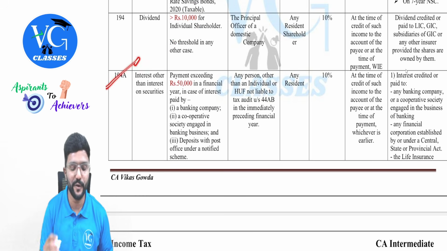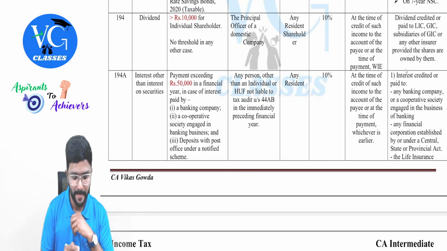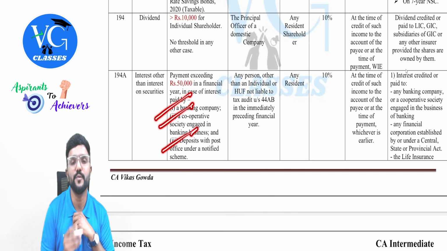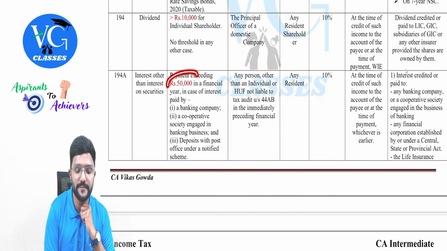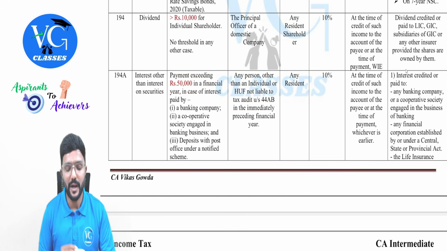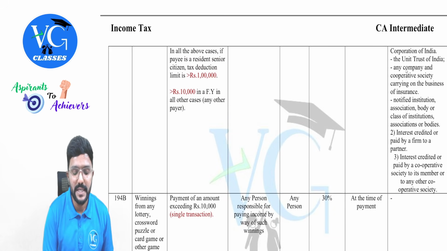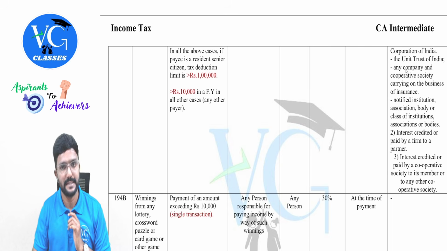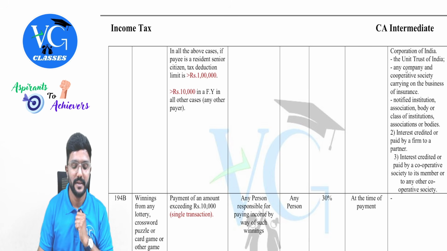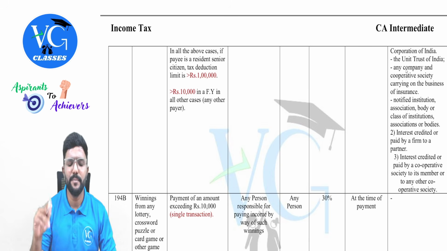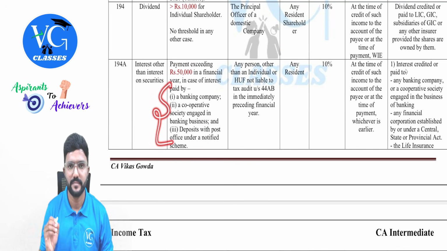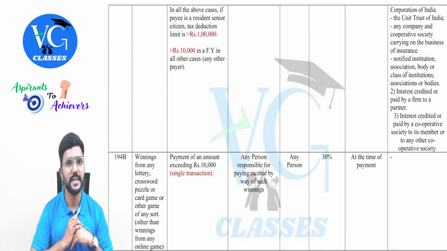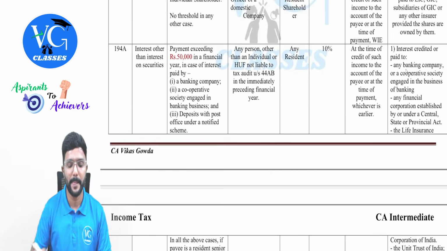Then in 194A also, the threshold limit has been changed. If interest is paid by a banking company, cooperative bank, or the post office, the threshold limit applicable is 50,000. If the account holder is a resident senior citizen, then instead of 50,000 it is 1 lakh. Is that clear? If the interest is paid by any other person other than them, then the threshold limit is 10,000. First, identify who is the payer.